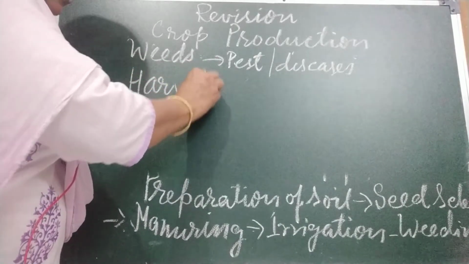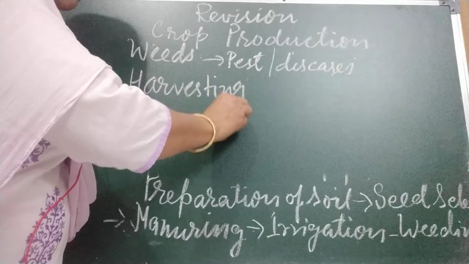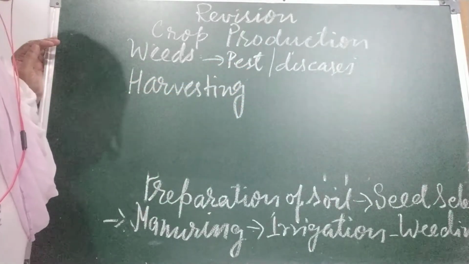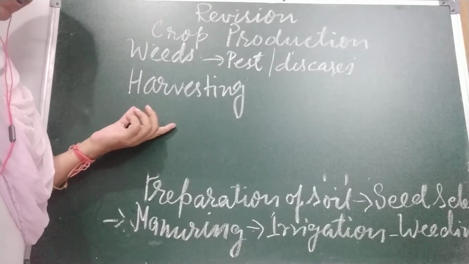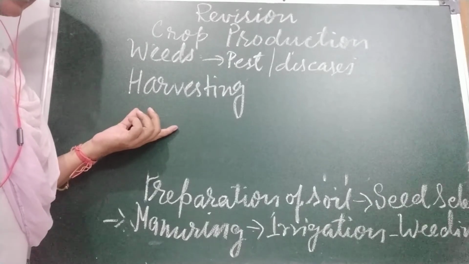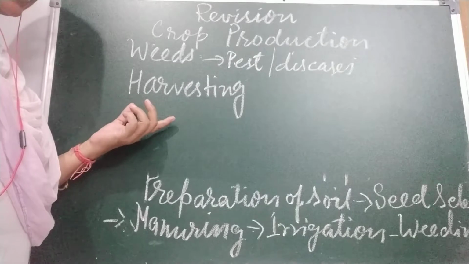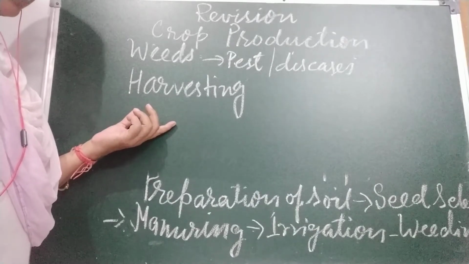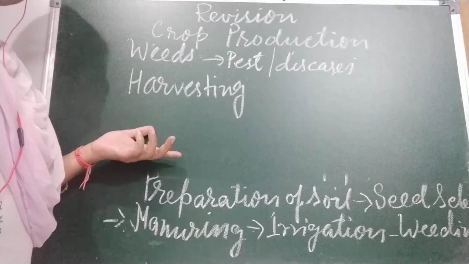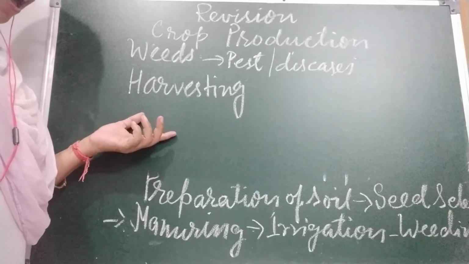What is harvesting? Cutting off the ripe crop. Okay, cut and gather. This may be done manually by sickles, or by using a machine. That machine is called a harvester.